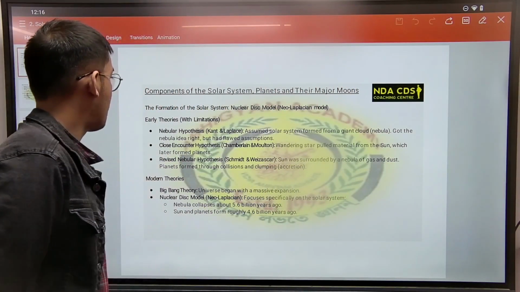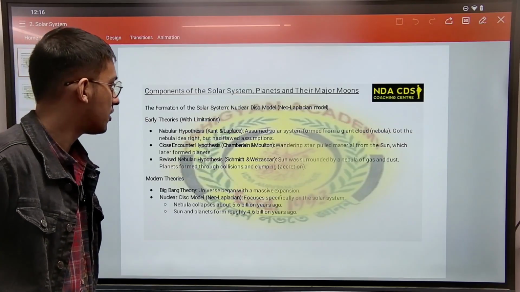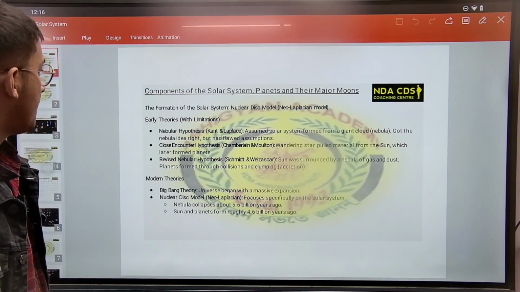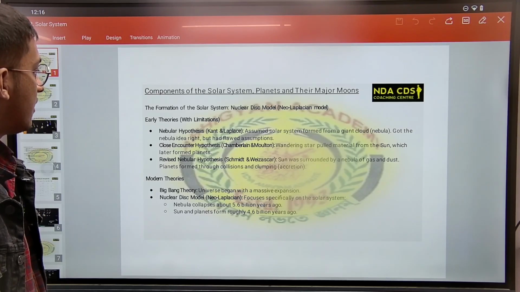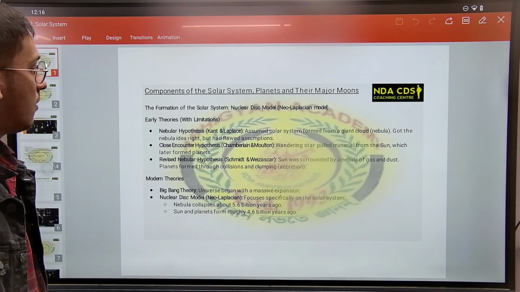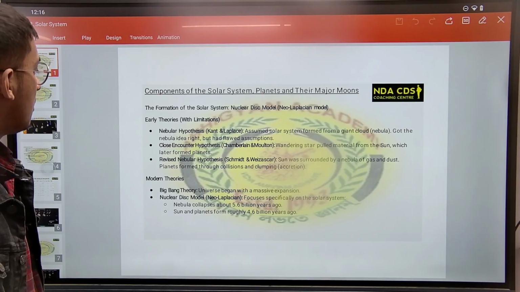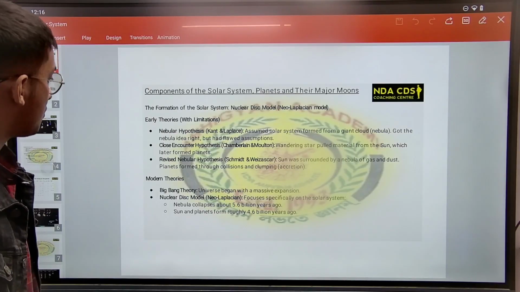So we have the formation of the solar system, the nebular disk model. It was an early theory. So we have the nebular hypothesis by Kant and Laplace. It assumed the solar system formed from a giant cloud, a nebula. Got the nebula idea right, but had flawed assumptions.